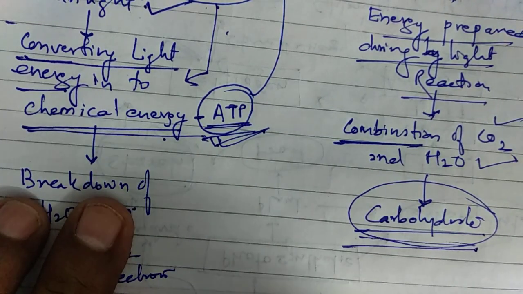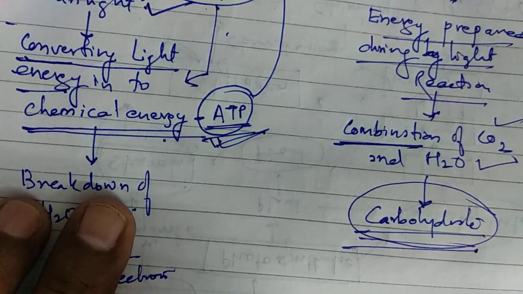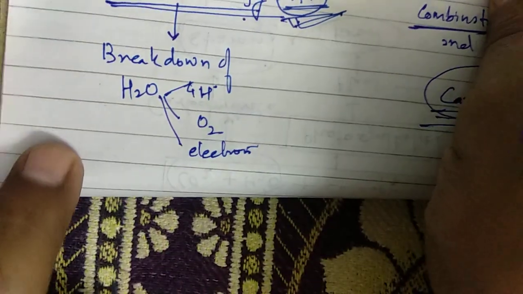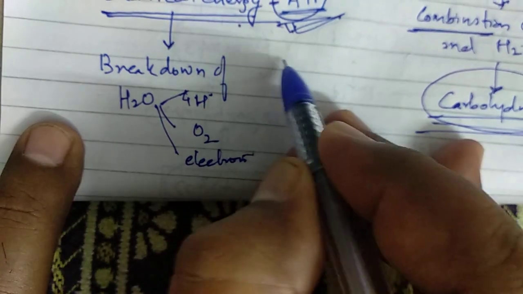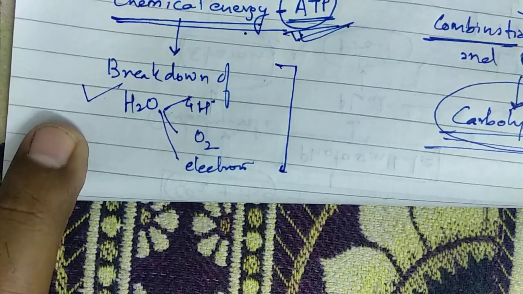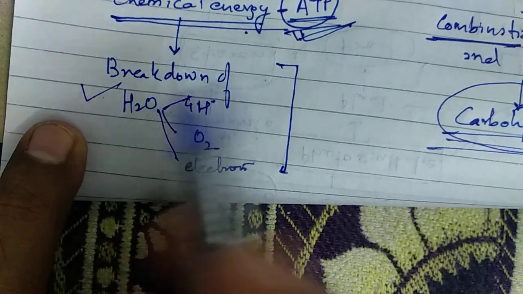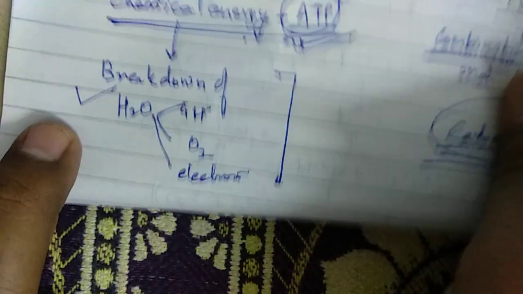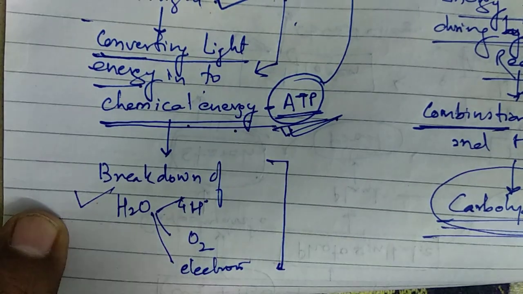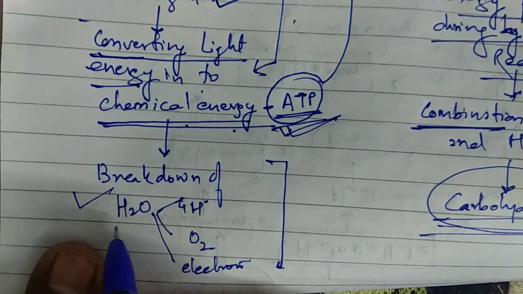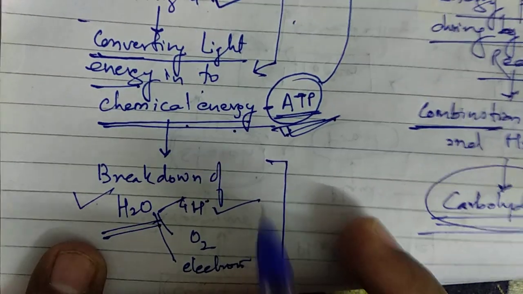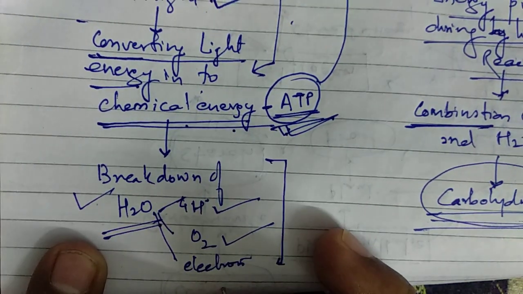Again, the question arises: if carbohydrate is the product which is formed, then from where will oxygen be obtained? In the light reaction, I have left out one step, that is the breakdown of water. Actually, in the light reaction, when chlorophyll is converting light energy into chemical energy, in the meanwhile it also breaks water into hydrogen ion, oxygen and electron.